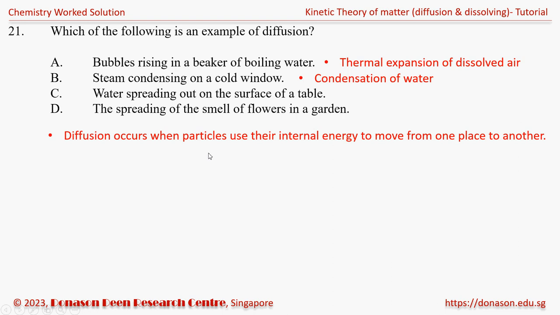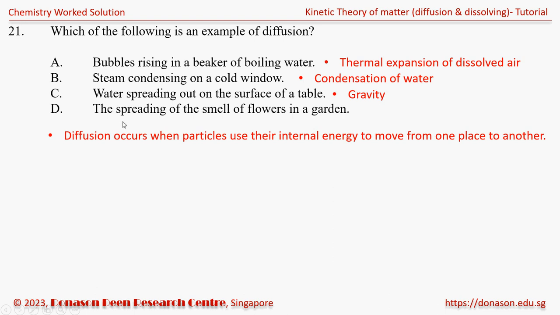That is because the moment we drop some water onto the table, the weight of the water, which is influenced by gravity, is going to evenly spread out the water on the top of the surface of the table. So it is gravity that causes the water to spread out on the surface of the table. It's not the diffusion of matter.